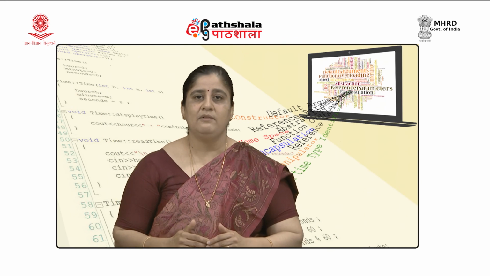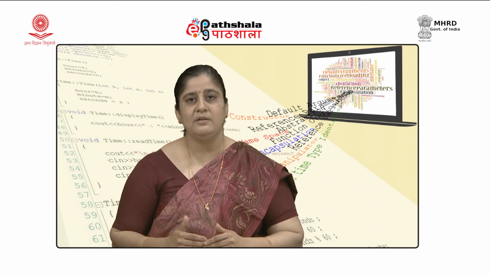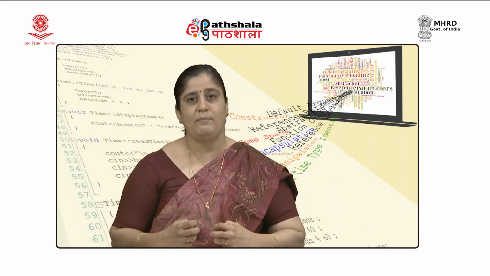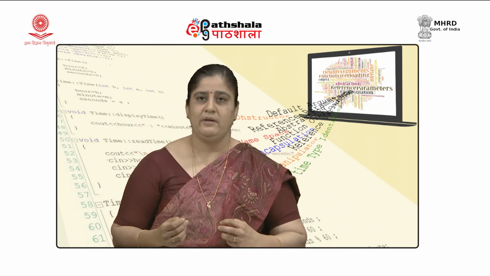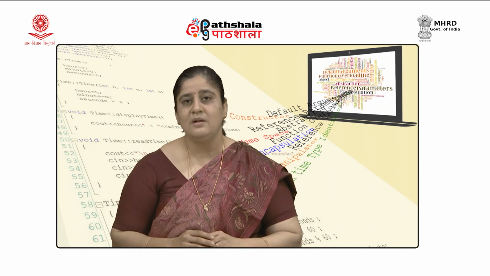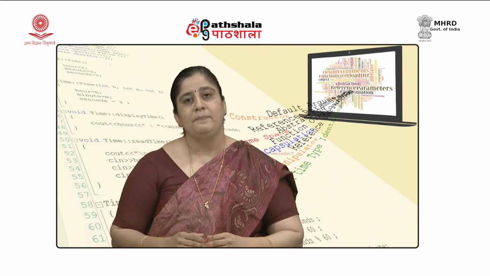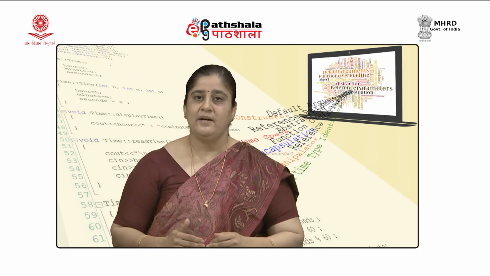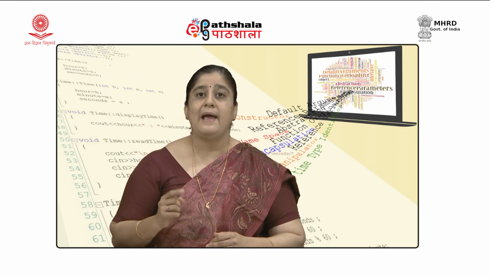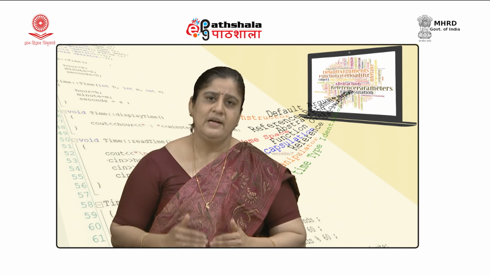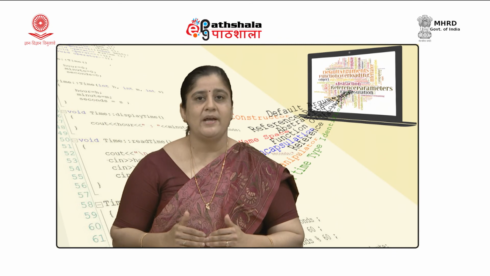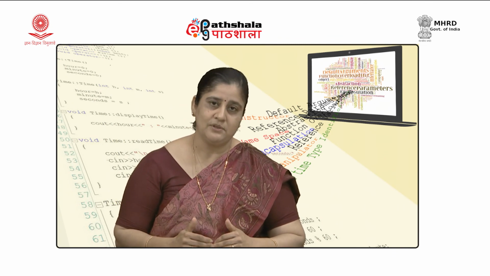For example, if we want to perform an addition, the machine code for the add operation would be some combination of zeros and ones, but in assembly language this instruction would be represented by a mnemonic opcode called add. So, relatively it was simpler to write programs in assembly language as compared to machine language.